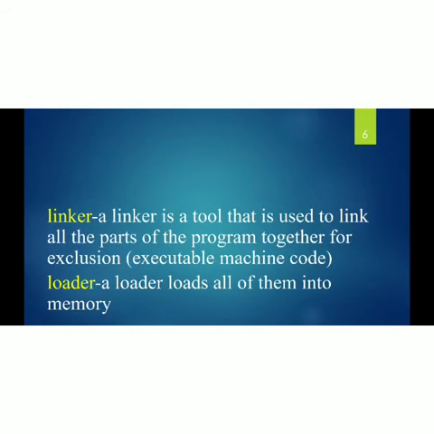Linker: a linker is a tool that is used to link all the parts of the program together for execution, that is, executable machine code. Loader: a loader loads all of them into the main memory of the system.